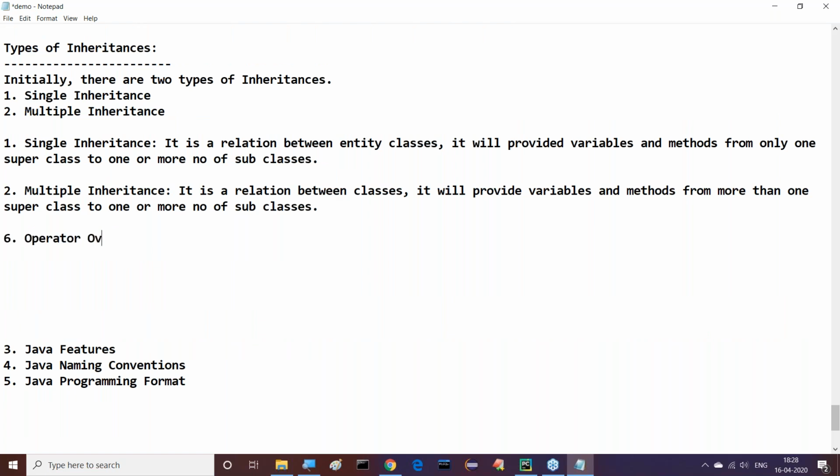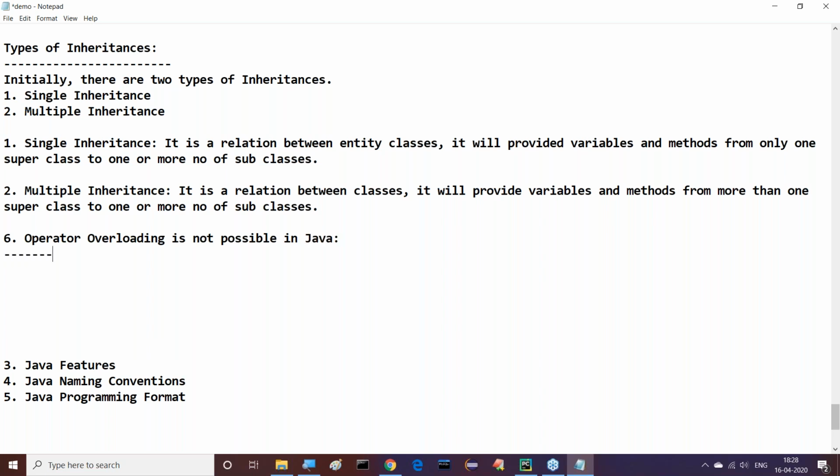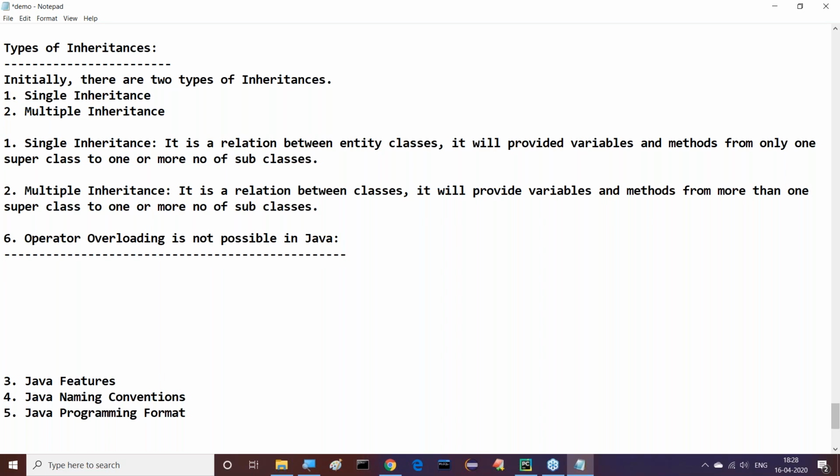Observe this clearly. Operator overloading is not possible in Java. It does not exist in Java. Operator overloading is not possible in Java. That's it.